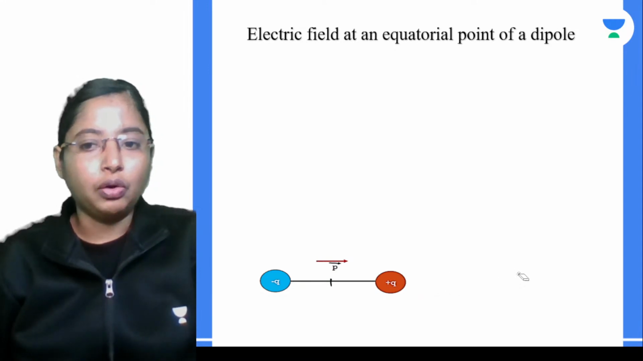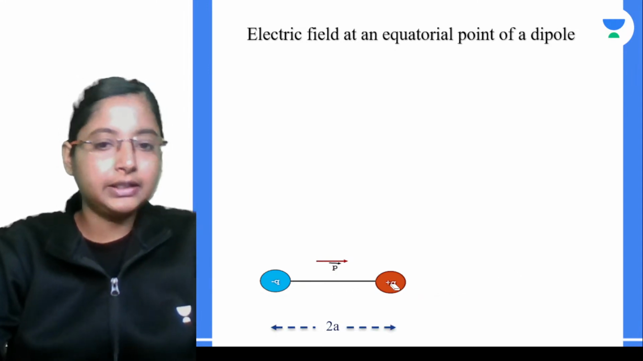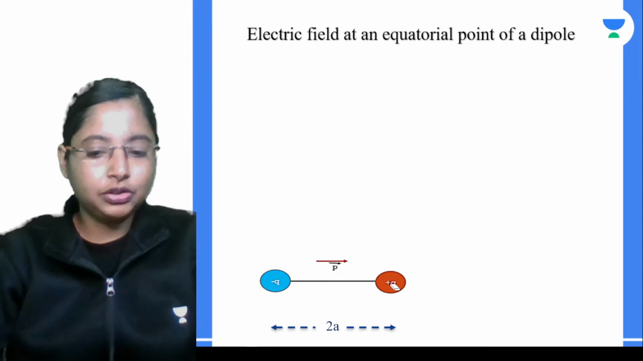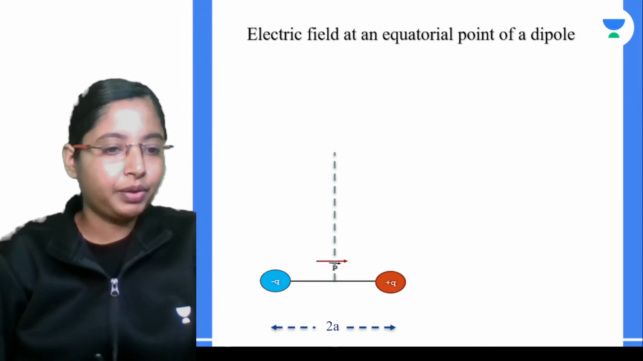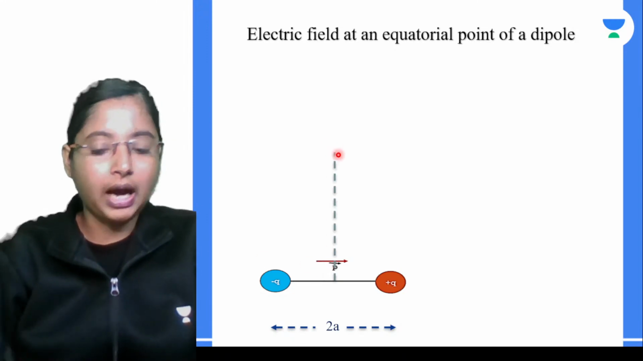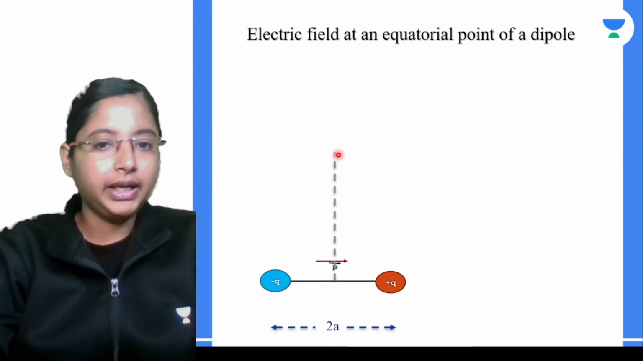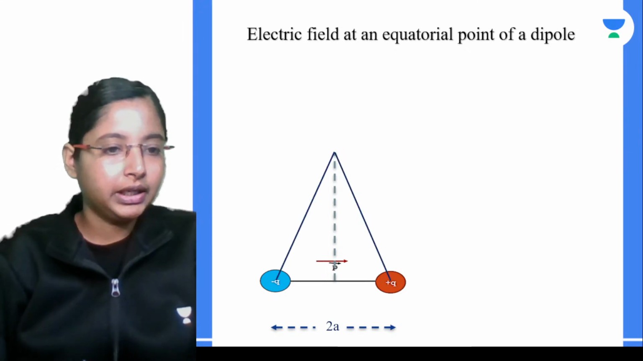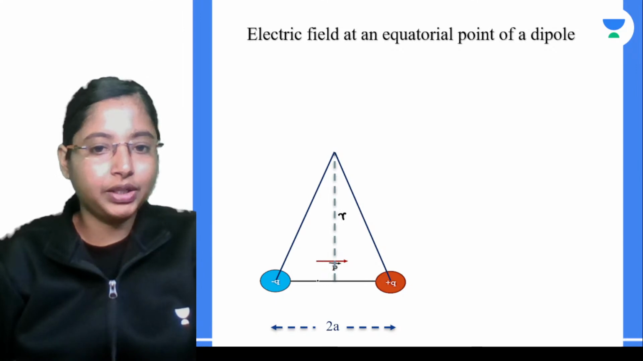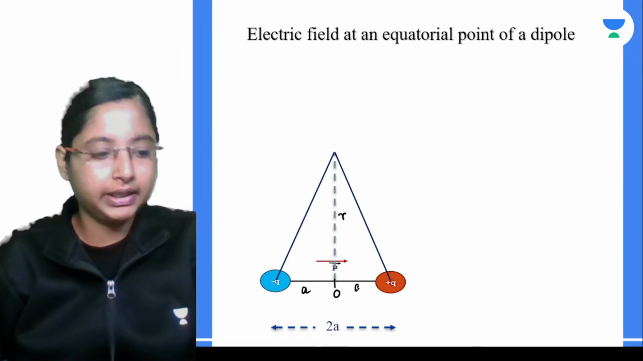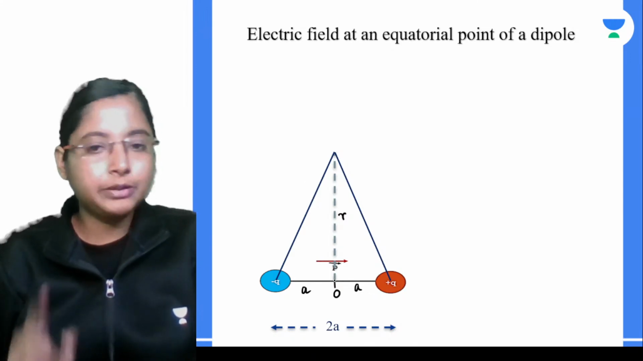So with respect to this, it is very simple, right? This total distance is 2a. So from here you are going a distance of r, that is about 1 meter. Let's say this distance is r over here. So this distance from here to the center point O, we can say this is a and this is a over here, and this distance being r.